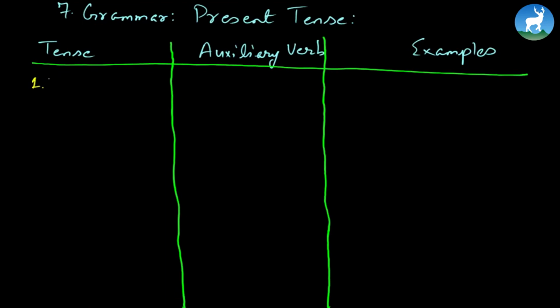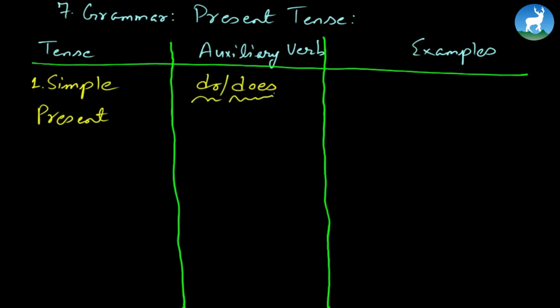One would be simple present, which the book currently is following. There is an exercise based on simple present tense. So simple present, its auxiliary verb would always be do or does. It talks about the universal truth or the habitual action that's done again and again. Like for instance, when I talk about universal truth, I can say the sun rises in the east.